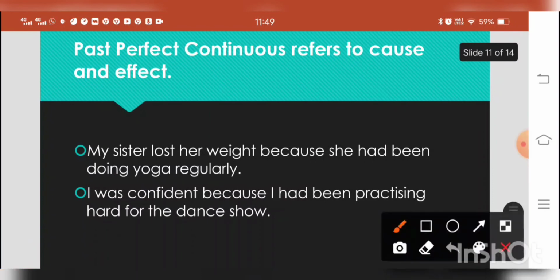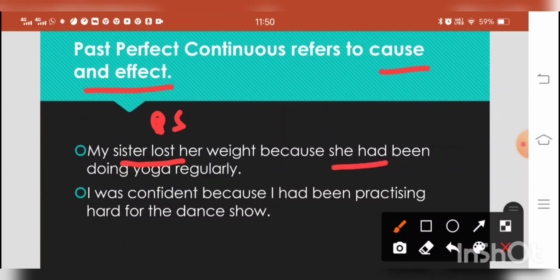Past perfect continuous or progressive tense refers to cause and effect of the action. My sister lost her weight because she had been doing yoga regularly. So what is the result? What is the effect? She lost her weight. So that is expressed in past simple. And what was the cause of losing weight? She had been doing yoga regularly. This was the cause, and it is expressed through past perfect continuous or progressive tense.